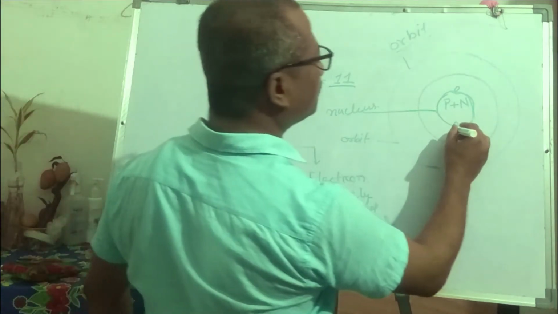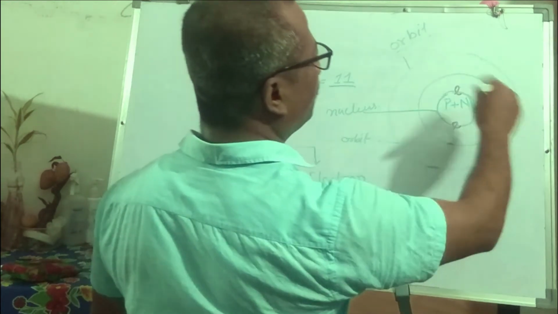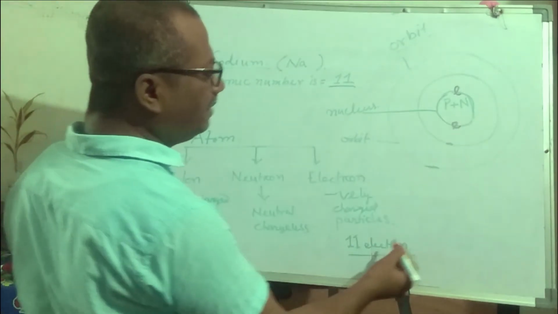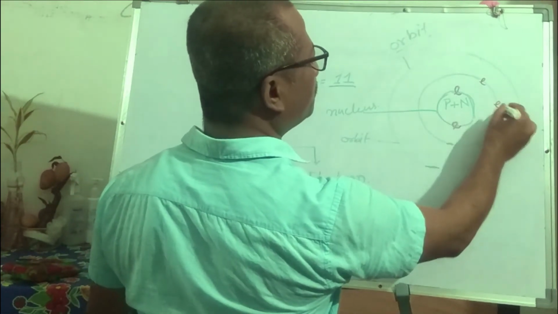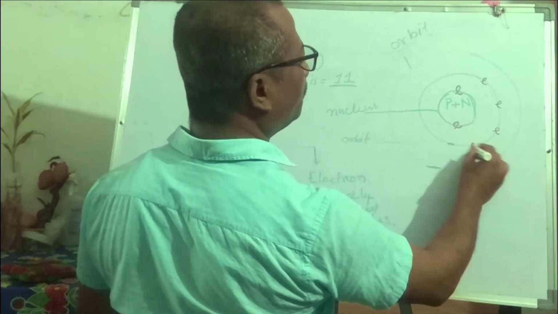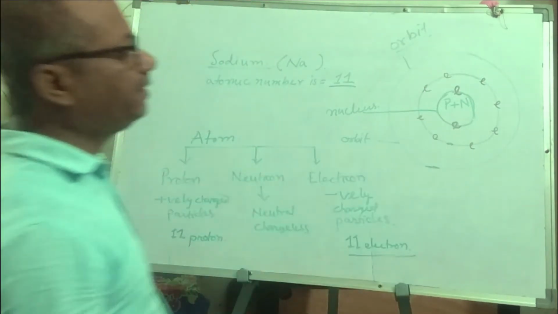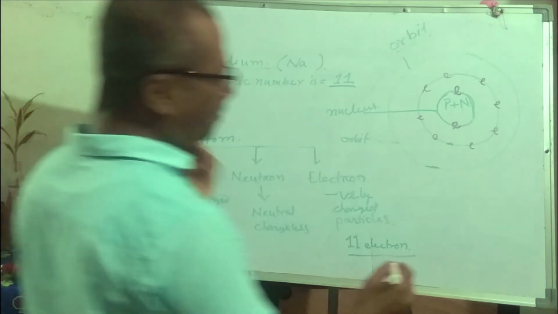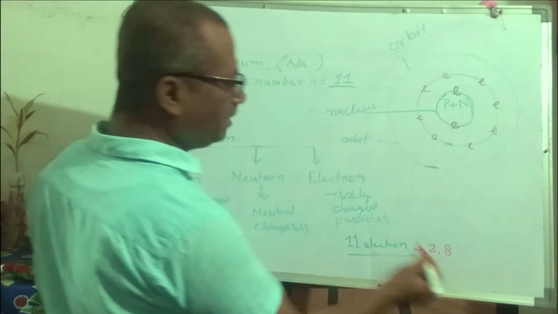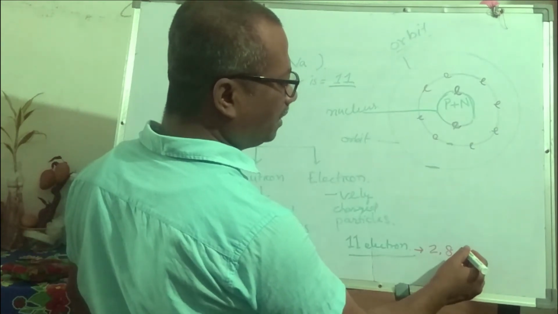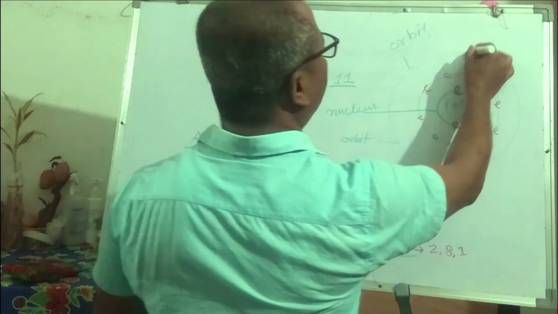On the first orbit, 2 electrons move around the nucleus. On the second orbit, there are 8 electron moves. 8 electrons. So how much electronic configuration is? 2, 8, 10 already there. And on the third orbit, how many electron will remain? Only 1 electron.